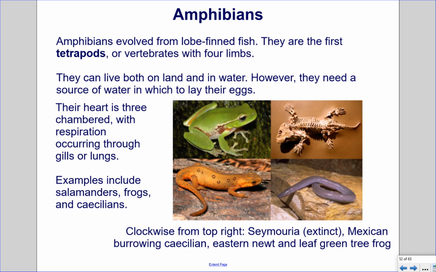Clockwise from top right is the Samoria, which is extinct, the Mexican borderlong caecilian, the eastern newt, and the leaf-green tree frog.